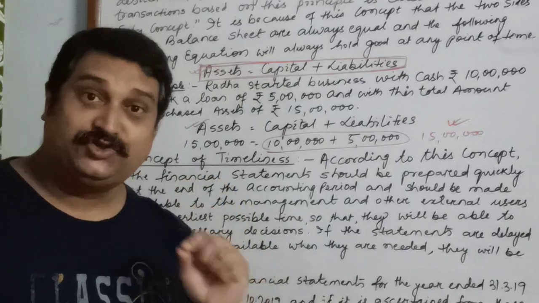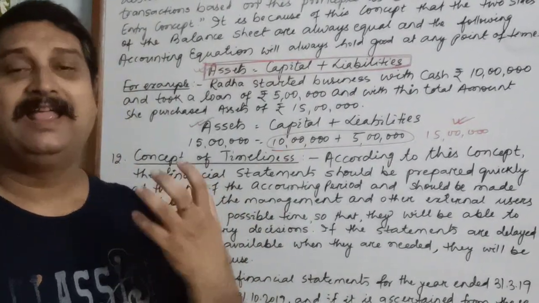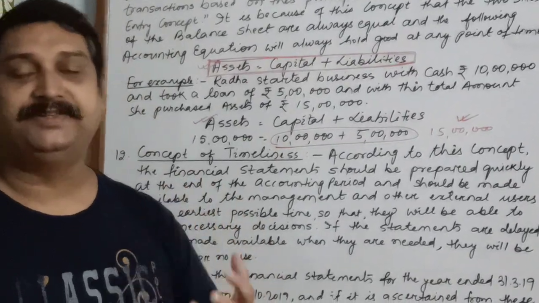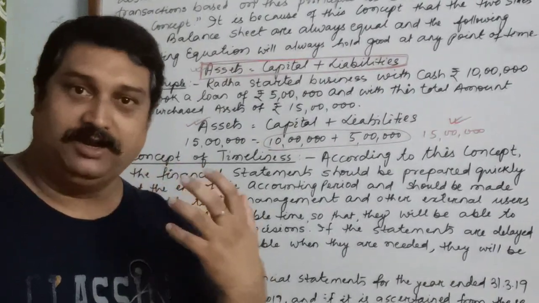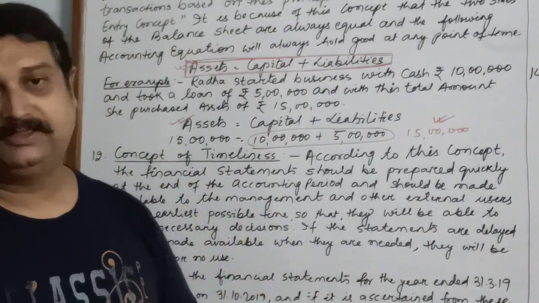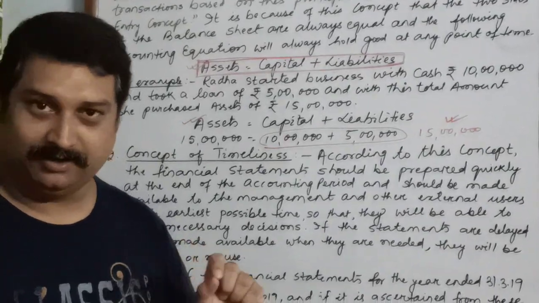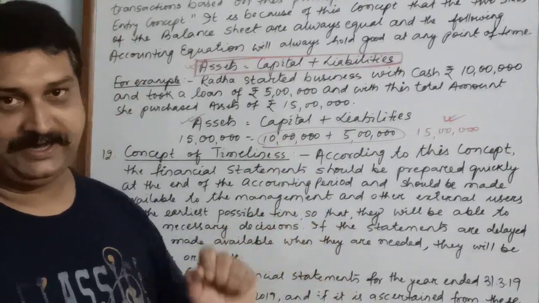Because based on those results and reports, the management has to take many decisions. The external users will be deciding a lot of things. They will take decisions on the basis of these reports and the financial statements.